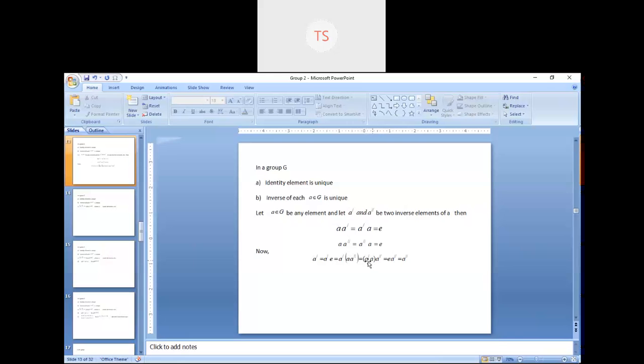Okay. Now a dash a. See, within the bracket I have a dash a. Now what is a dash a? From the first line, a dash a is equal to e. So in place of this bracket I can write small e. Now I have small e into a double dash. Okay. Are you clear about this part, all of you? Yes, ma'am.